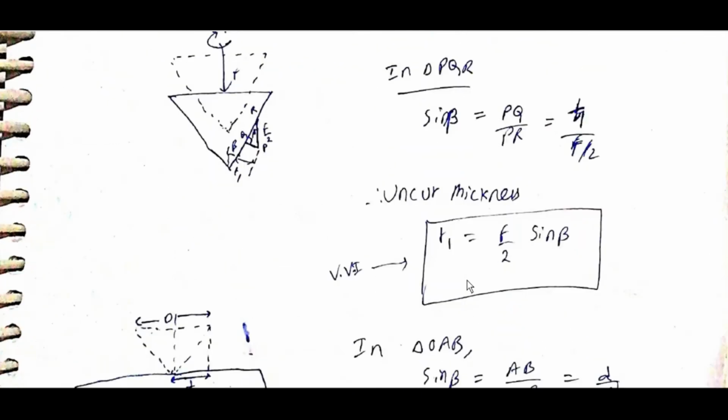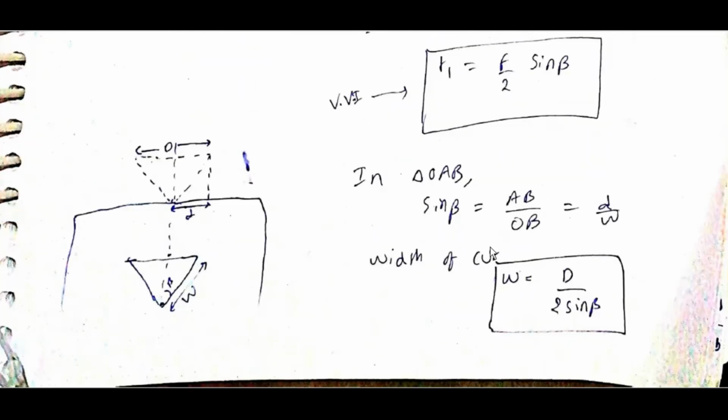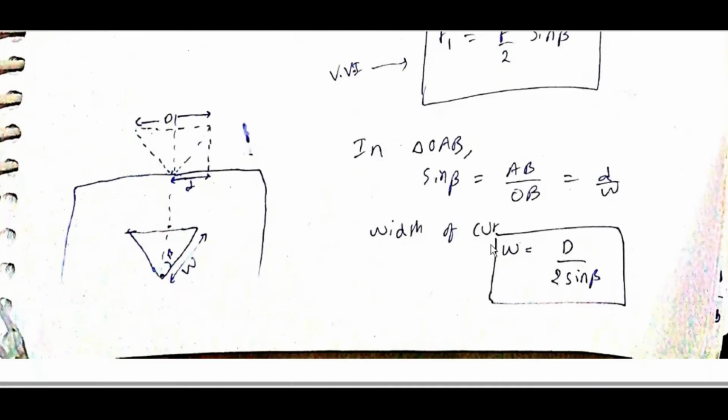Uncut chip thickness T1 is equal to F by 2 sin beta. In triangle OAB, this is D, this is W. Sin beta is equal to AB by OB, which is D by W. Width of cutter W is equal to D by 2 sin beta.